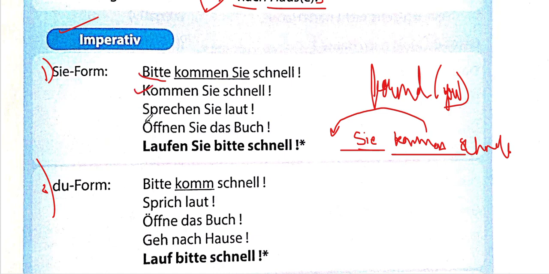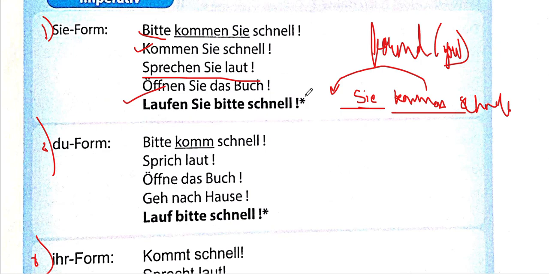Next, the second one is sprechen Sie laut. Speak you loud. So they're requesting someone to speak loudly. So instead of Sie sprechen laut, we have used sprechen Sie laut. Similarly, öffnen Sie das Buch. Open you the book. I think now this is pretty understandable. Next, we have laufen Sie bitte schnell. That means run you please fast. You can also write it as bitte laufen Sie schnell.